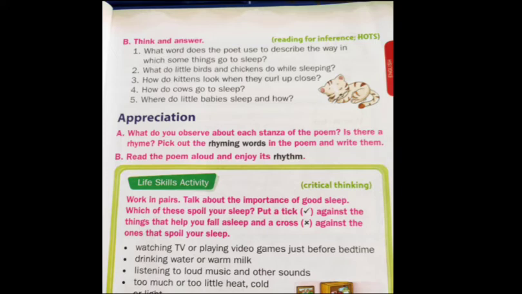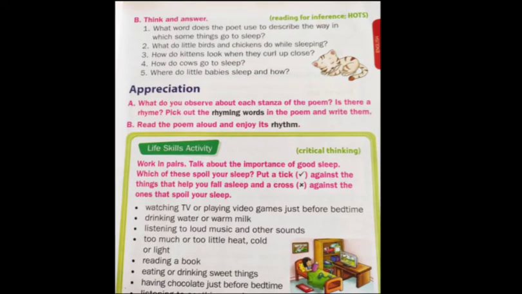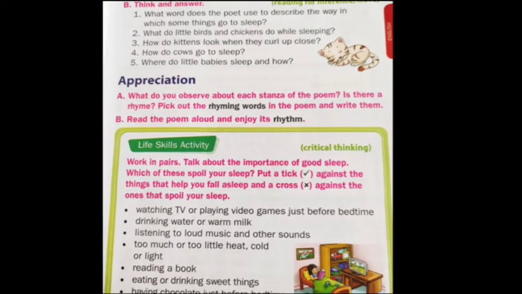As we know, little birds stand on one leg and sleep, dogs curl up in a heap, cows lie down upon their sides, and horses hang their sleepy heads and stand still in a stall. So let's come to section B, Think and Answer. We have to think and answer these questions.